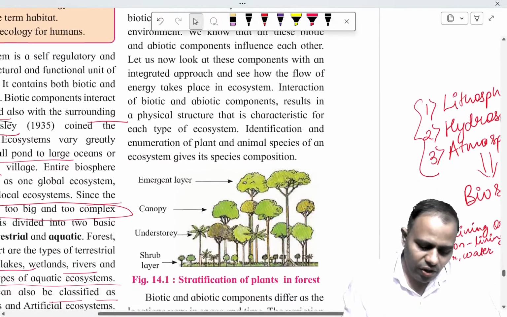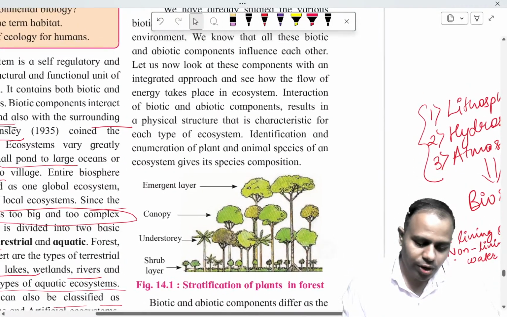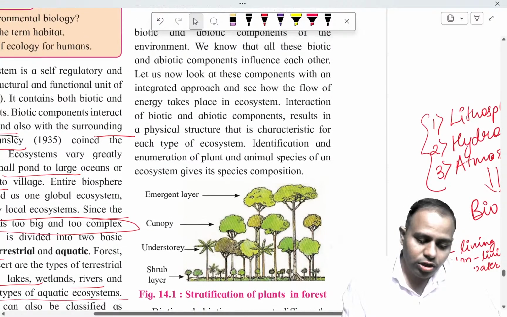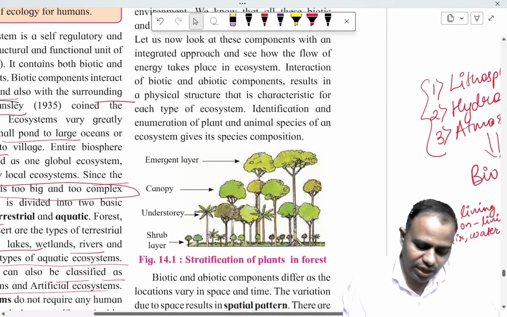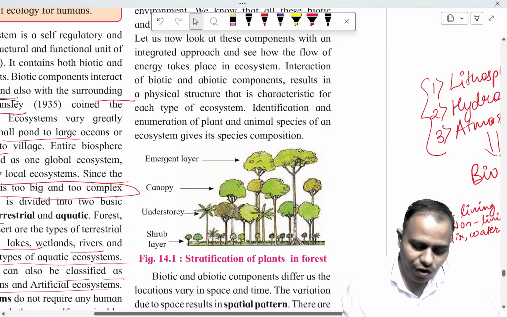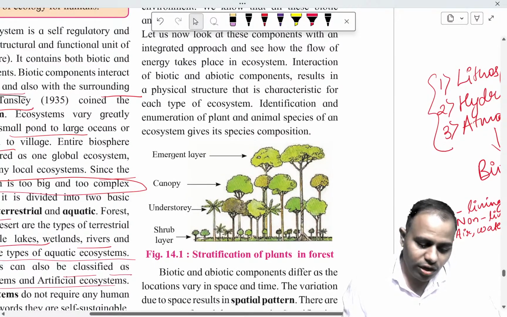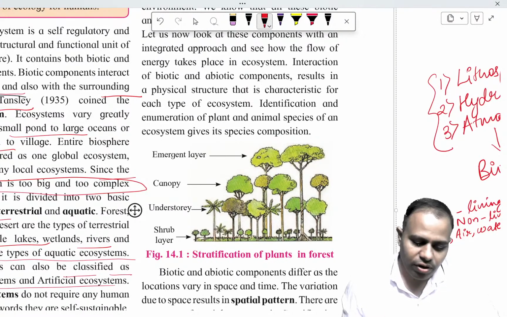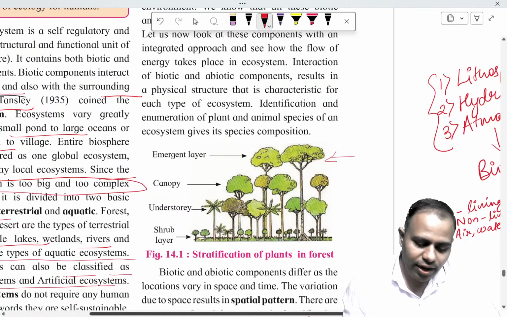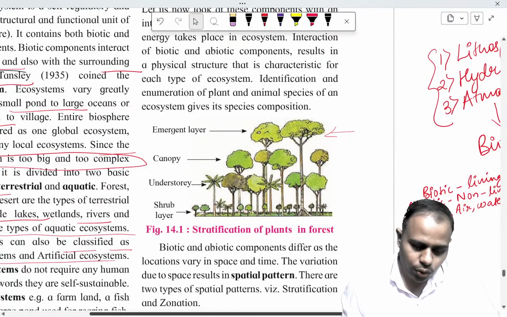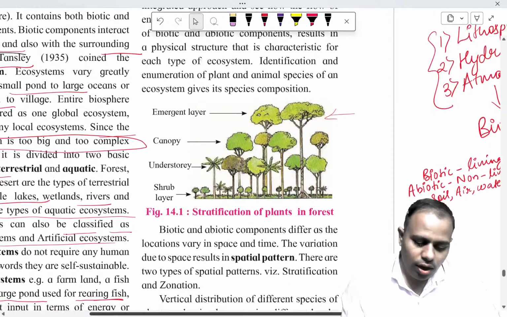So now let's see the stratification of ecosystem. You can see the stratification of plants in a forest. There are different levels: first is the shrub level, then the understory level, then the canopy level, and the emergent level. The plants present at the topmost layer get the most light and bloom a lot, since they are getting solar energy in a large amount. So this is the division or stratification of a forest.